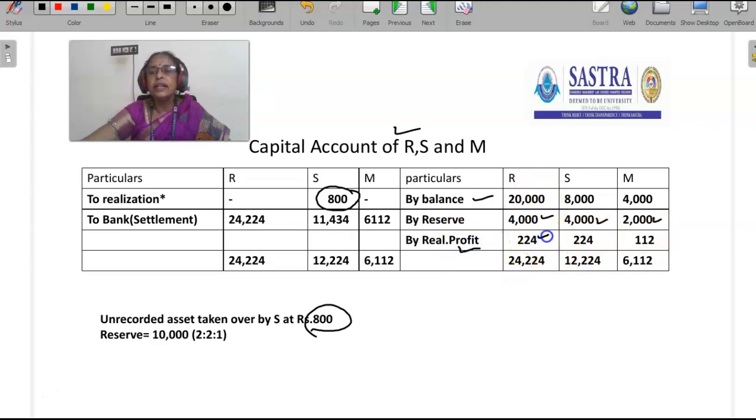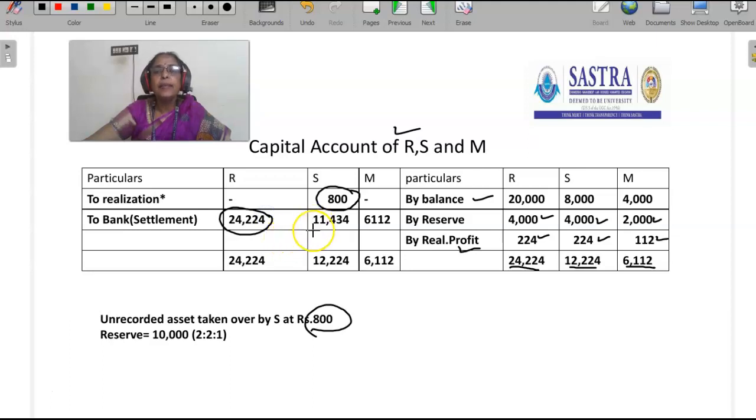R capital account is credited 224. S capital account is credited 224. M capital account is credited 112. So the total of the credit side of the capital accounts is 24,224, 12,224, 6,112. Okay. So with the help of this, we can find out the amount that is to be settled to partners, or the capital account balance.